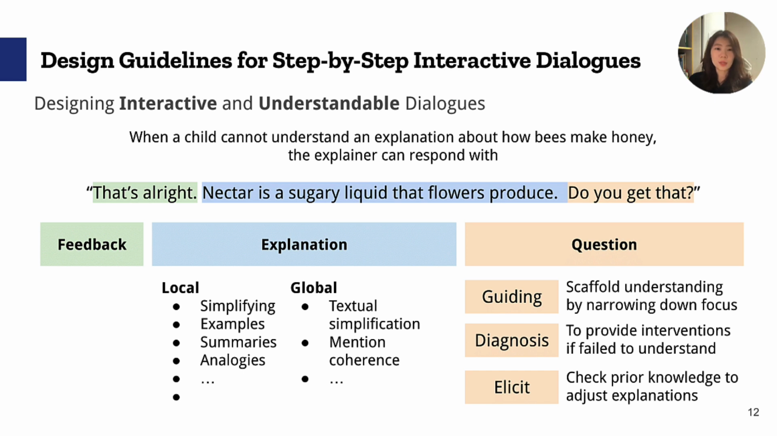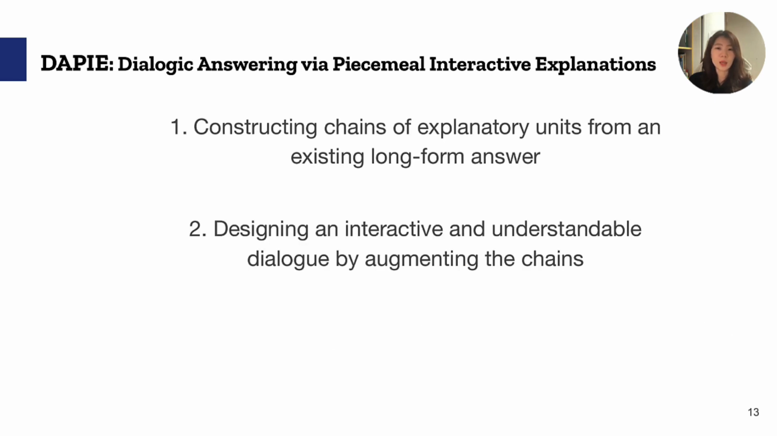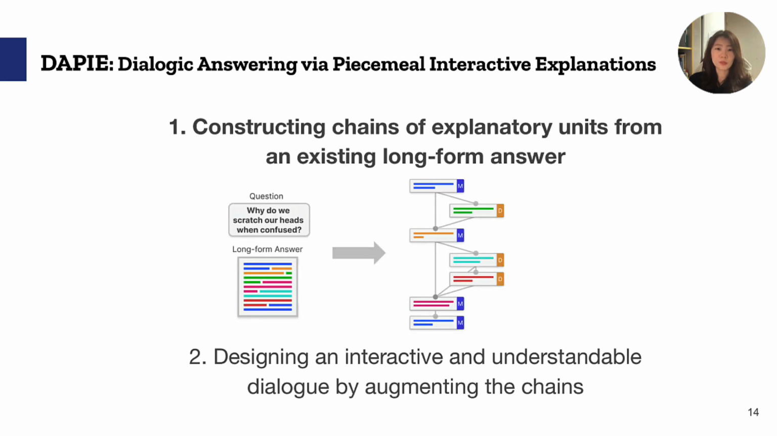Based on our guidelines, we propose DAPIE, a novel system that automatically transforms existing long-form answers into interactive explanatory dialogues for children. Our pipeline follows the 2 main processes from our guidelines. First, constructing chains of explanatory units from the long-form answer, and second, designing an interactive and understandable dialogue by augmenting these chains.